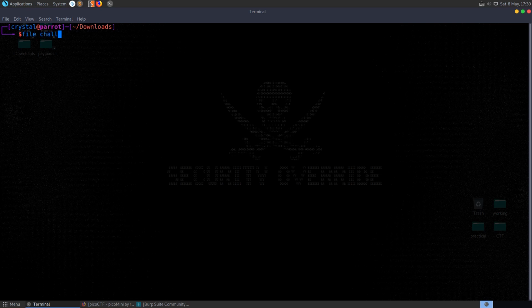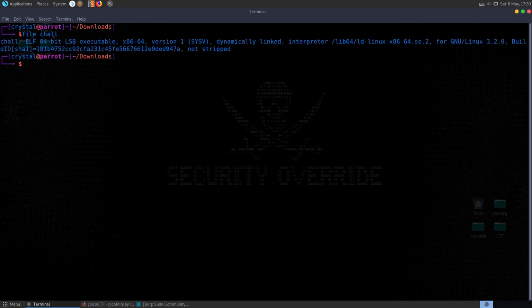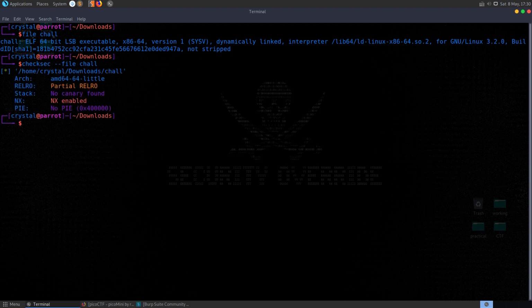So we begin by checking the file type. We'll see it's a 64-bit executable. It's not stripped, so we will be able to see function names and things like that. We can also run checksec on it and find out what kind of binary protections are enabled. In this case, NX is enabled, so if we're able to exploit a buffer overflow and inject code onto the stack, we won't be able to execute it.